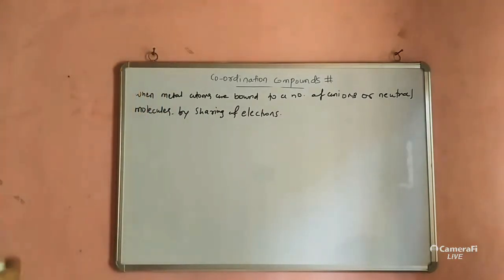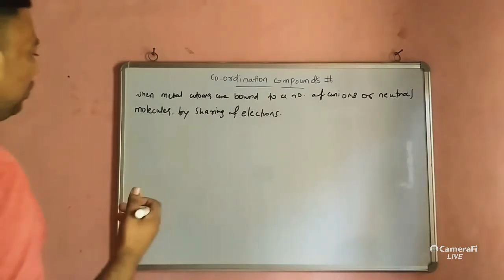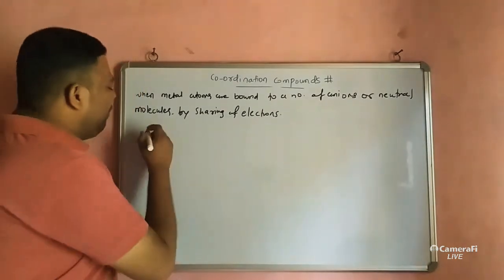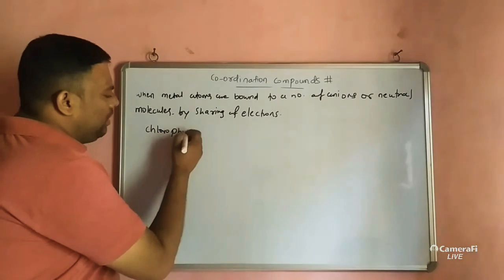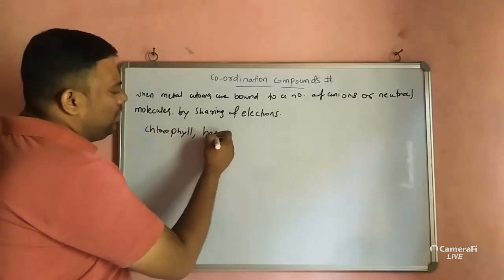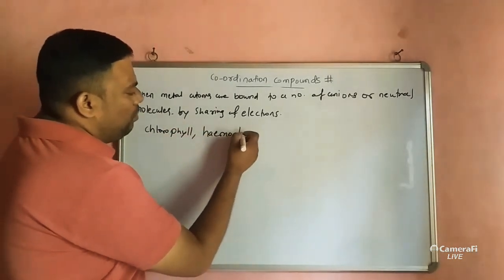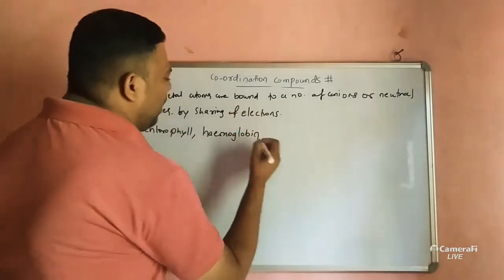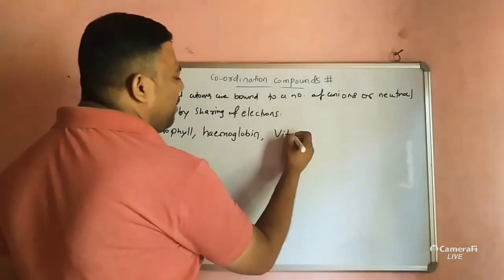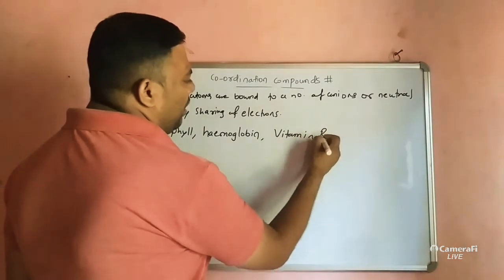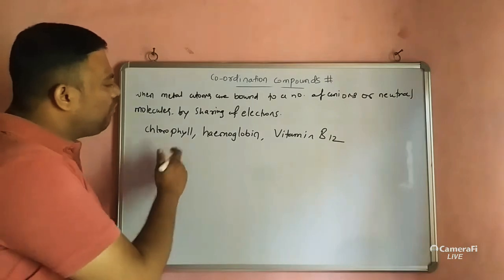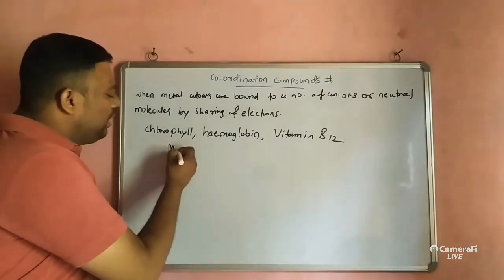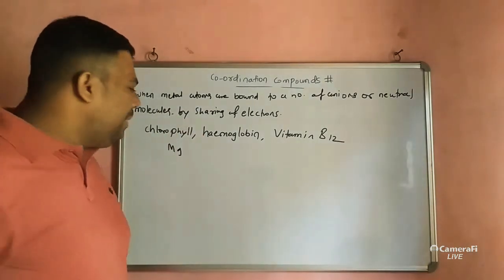Now the most important part: as you know, chlorophyll, hemoglobin, and vitamin B12. In chlorophyll, which element is mainly in complex form? Magnesium metal.